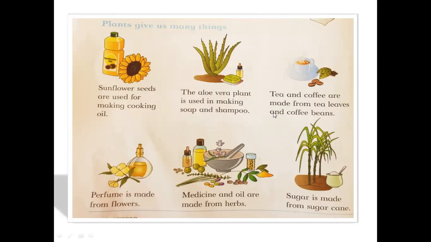Tea and coffee are made from tea leaves and coffee beans. Again, other plants in making other important items. Perfume is made from flowers. We are using different flowers in making different perfumes. Medicines and oils are made from herbs. We are using different kinds of herbs in making medicines. Sugar is made from the sugarcane plant.